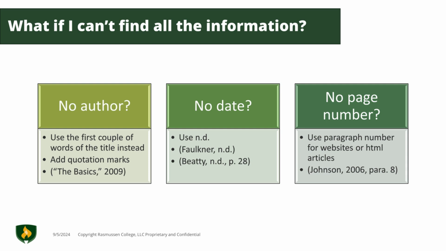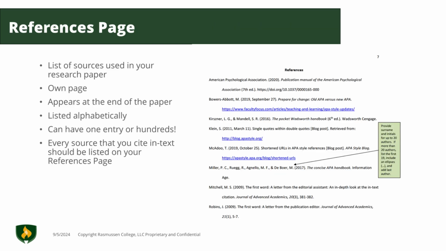If you are unable to find the publication date, we use ND. This stands for no date. If there is no page number, we use paragraph numbers to direct our reader to where we got our direct quote. The last major component of APA is the references page.